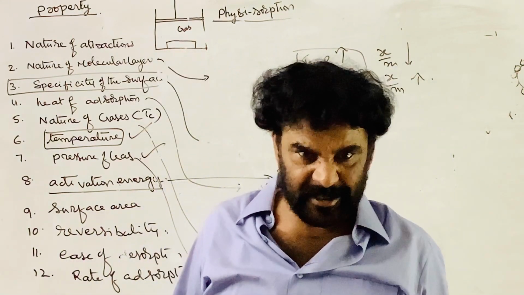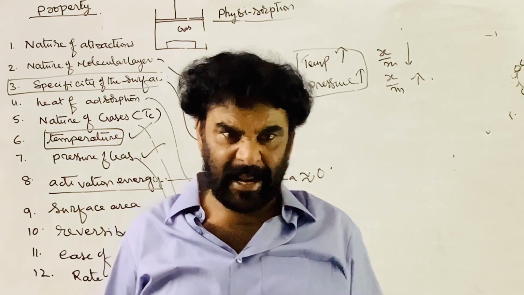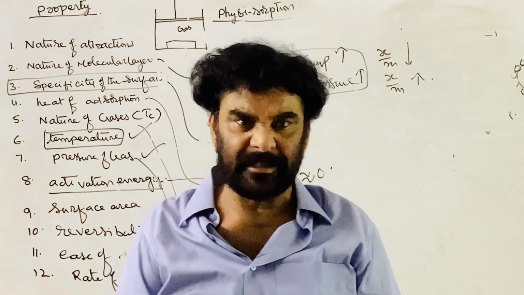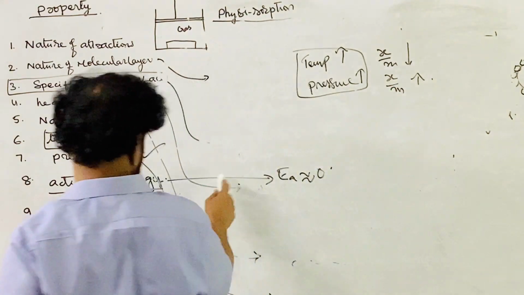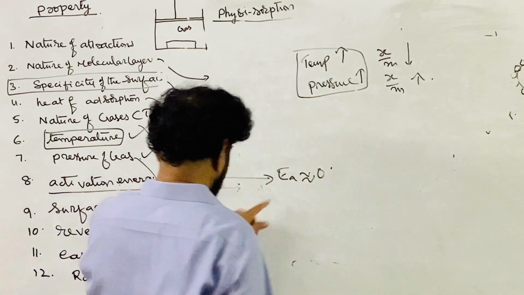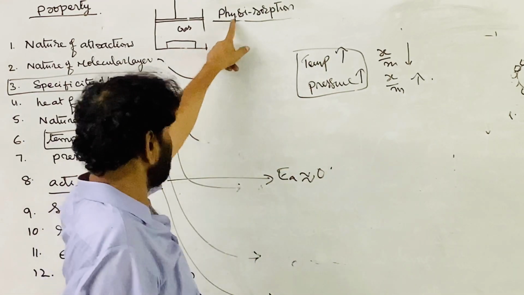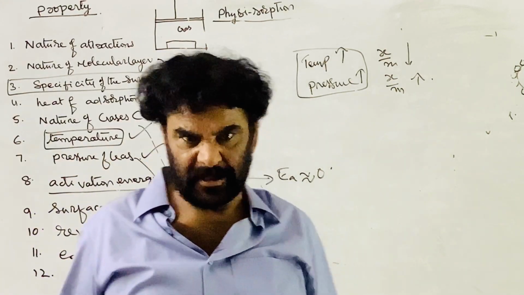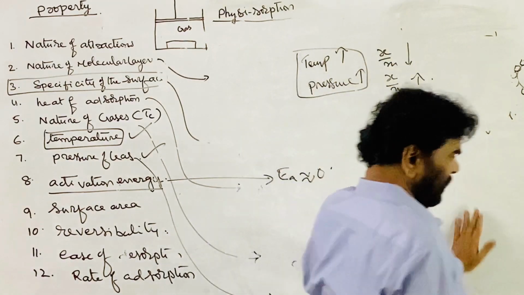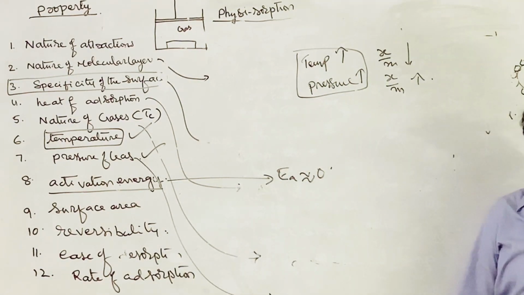No additional energy is required. The surface has residual attractions, and through these residual attractions it attracts the gas. Therefore the activation energy is very negligible. So physical adsorption is a rapid and spontaneous process, and chemical adsorption is a slow process. More energy is required.